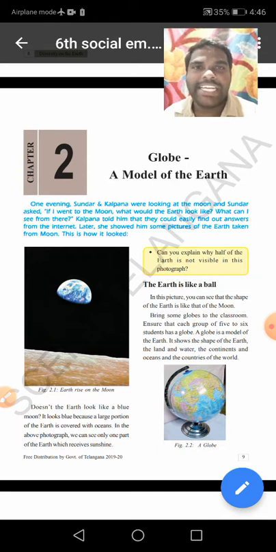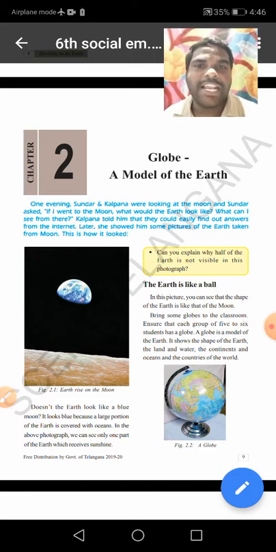We need to study about our Earth. We want one model. It is a globe. It shows the distribution of water and land. Understand, children? It shows the distribution of land and water.